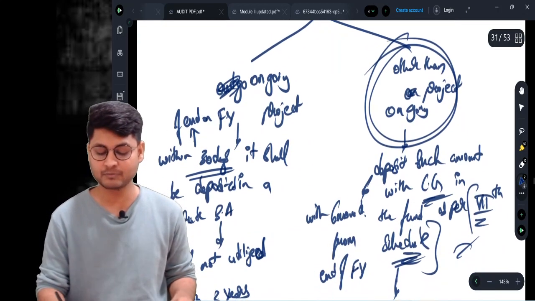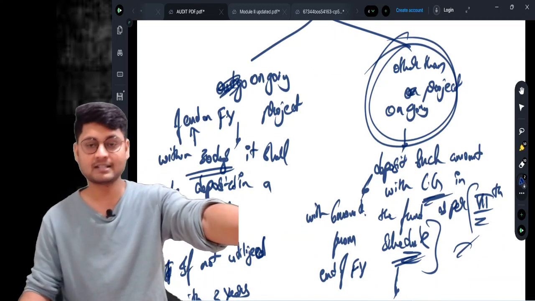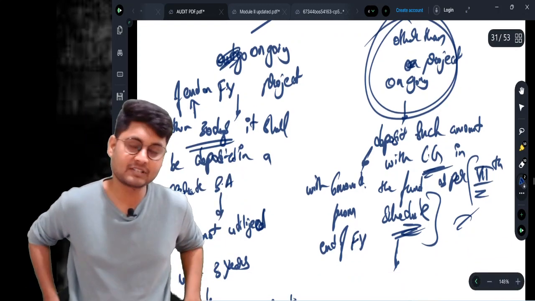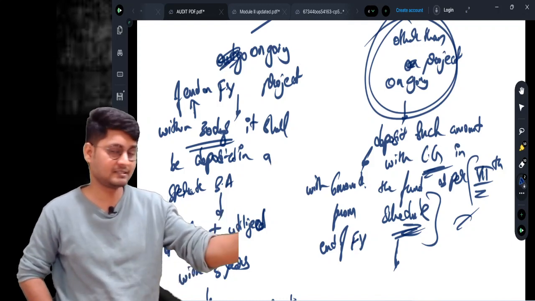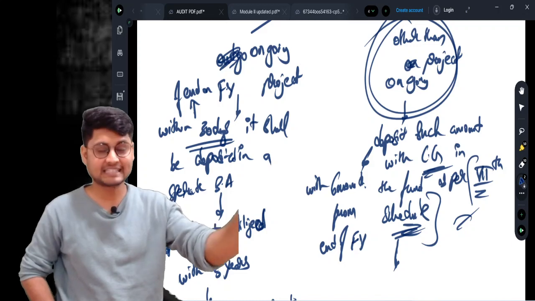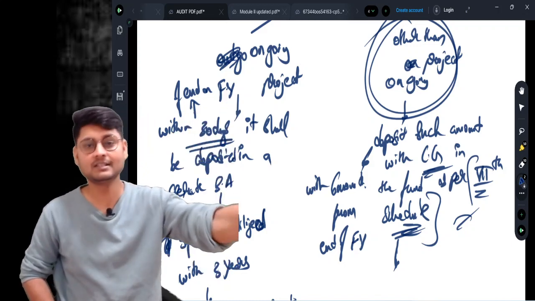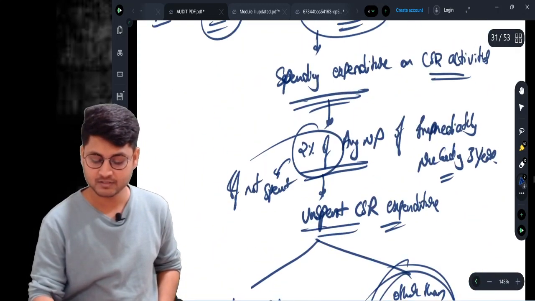If it is other than ongoing project, directly keep the money in the separate fund under the central government Schedule 7 fund. When it is an ongoing project, then within 30 days you need to deposit that in a separate bank account. If the money is still unspent in that bank account within 3 years, then within 30 days from the end of the 3 years it shall be deposited in the Schedule 7 account. This is the summary of 135.